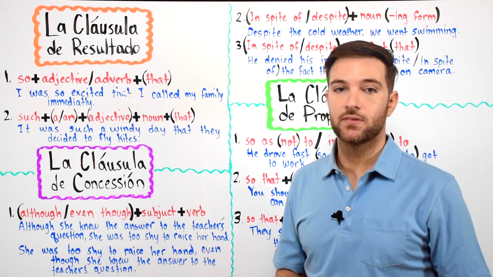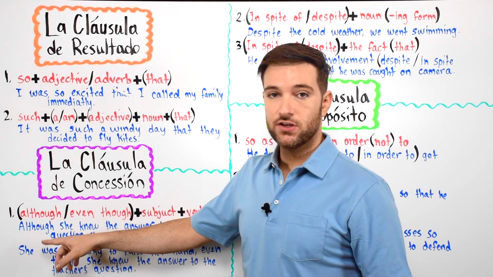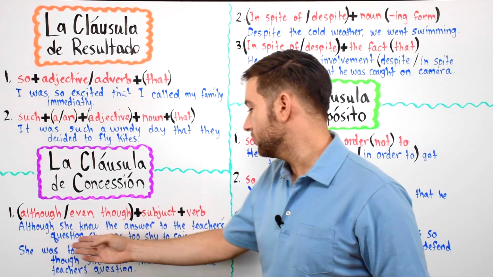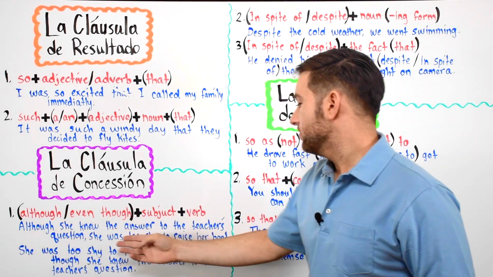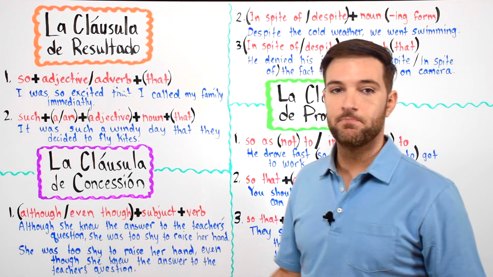Okay? So, that's it. Pero al principio de la oración, solemos decir ambos. Okay? You could say both. You could say, although she knew the answer to the teacher's question, or you could say, even though she knew the answer to the teacher's question. Okay? Ambos. You can use both.